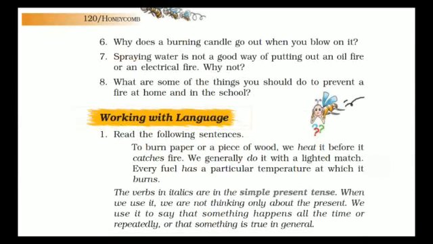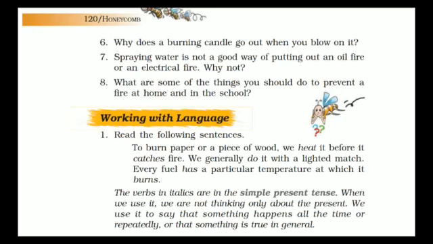Why does a burning candle go out when you blow on it? When we blow over a candle, it turns off because it removes the hot air around the candle flame, or as we know, when we reduce the flash point of a fire, then it will suddenly turn off. So as soon as we remove the hot air from the flame of that candle, it will get turned off.